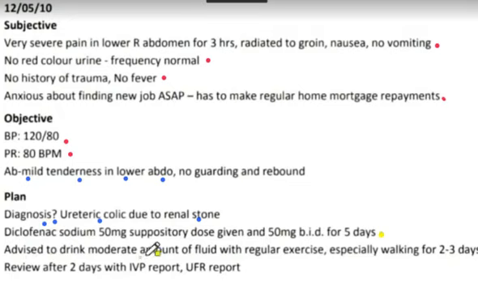Then advised to drink moderate amount of fluid with regular exercise, especially walking, for 2 to 3 days. Review after 2 days with IVP and ESR report. So both are important information, but you have to be concise, write it in a neat manner, or include all this information as a whole. Okay, all right.